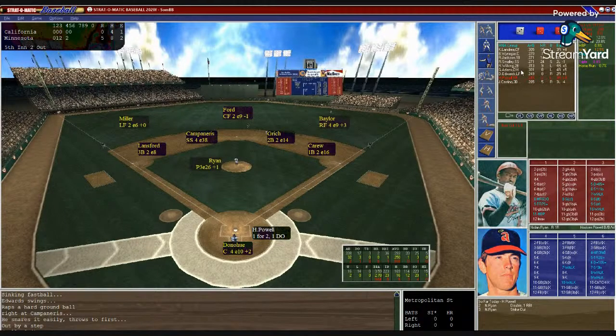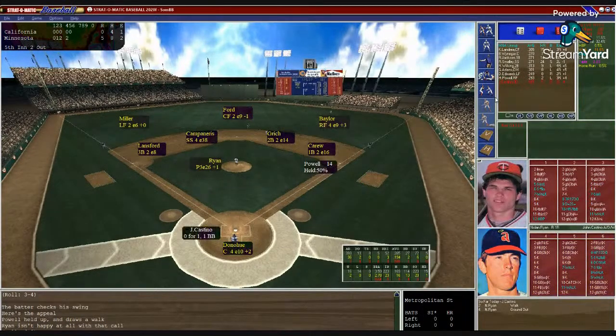Here's Huskin Powell, 1 for 2 with a double. That double came in the second, knocked in a run. Twins lead by 5-0. Donahue sets in the target. Ryan for the windup. Here's the pitch to Powell. 6-8 and a walk. So here's John Castino, 0 for 1 with a walk so far.